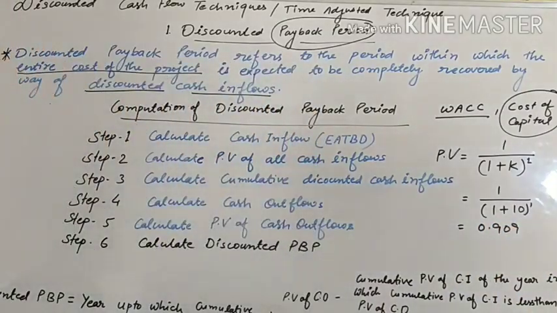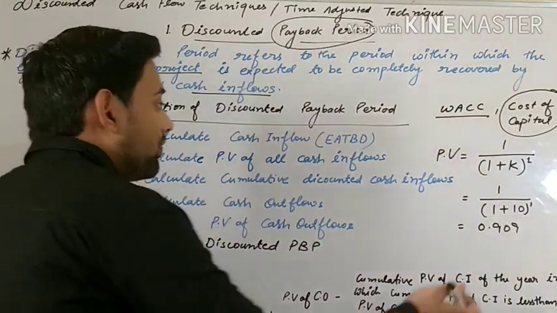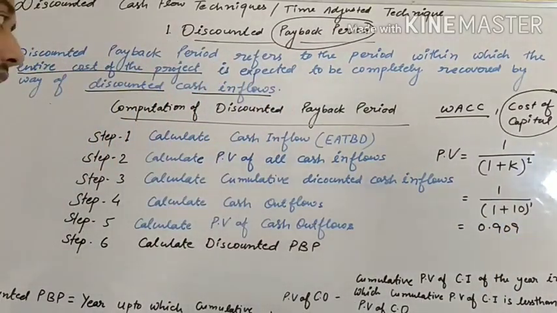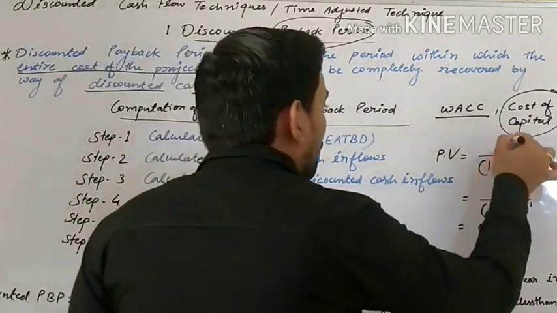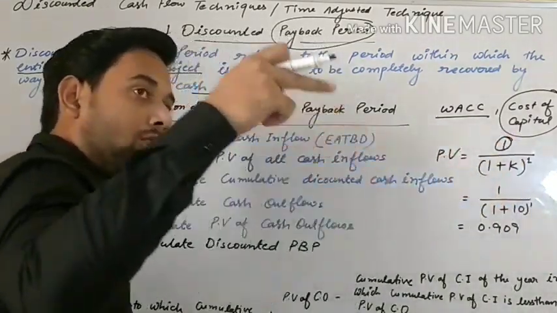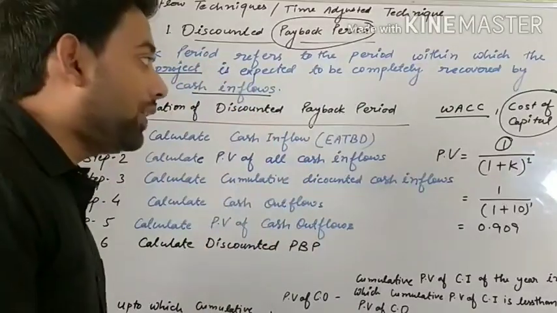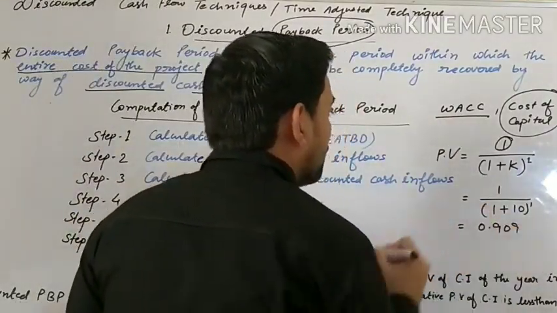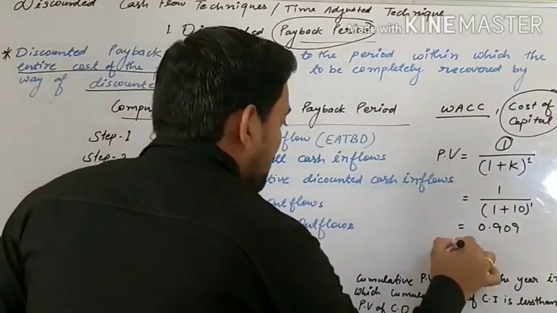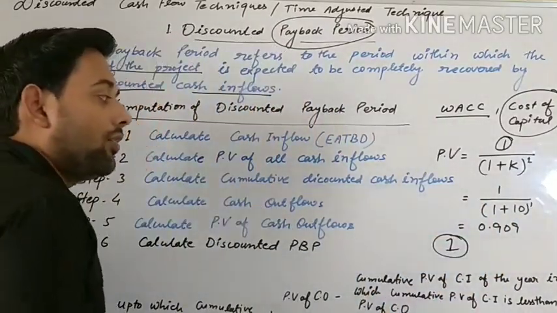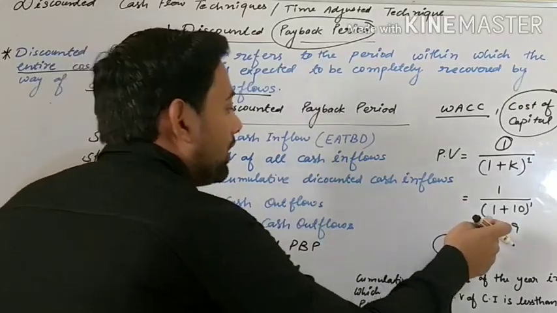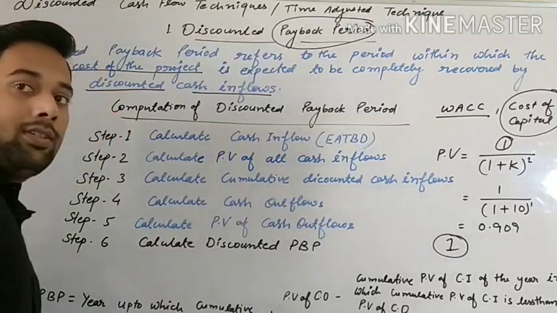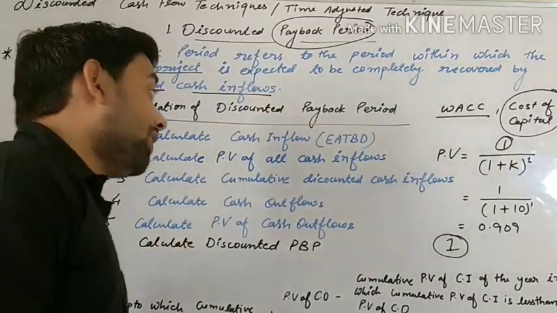It means the present value at the rate of 10% for the first year is 0.909. The ₹1 which will be received after 1 year has a present value of 0.909 if our cost of capital, or discounted factor, is 10%.